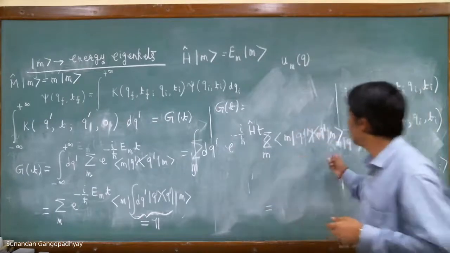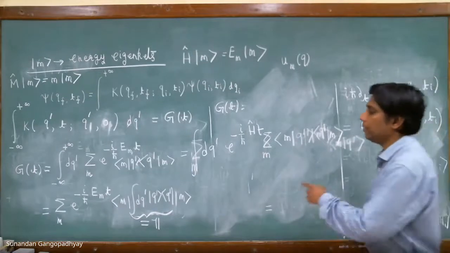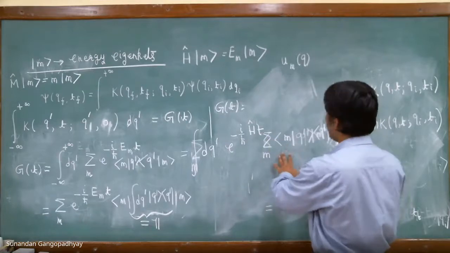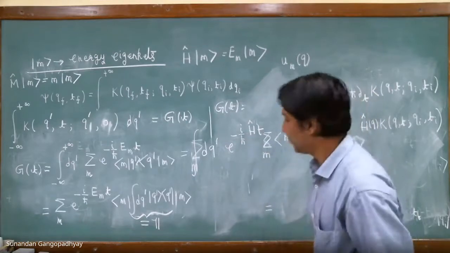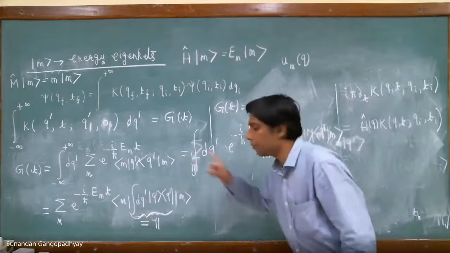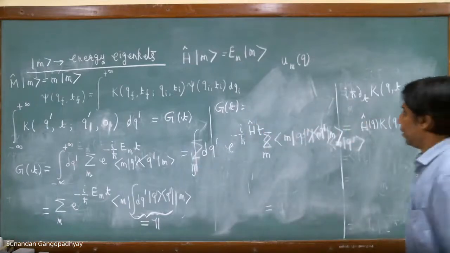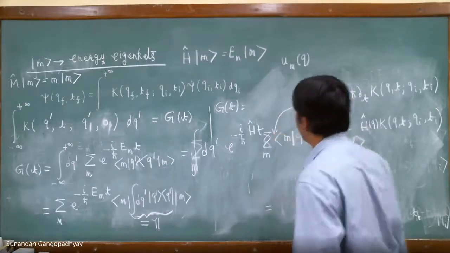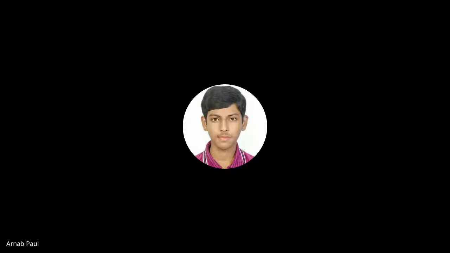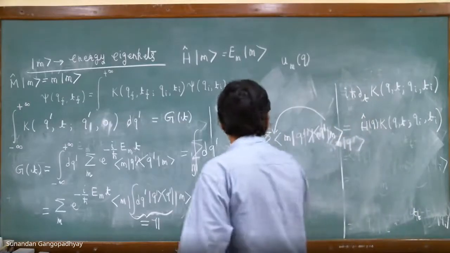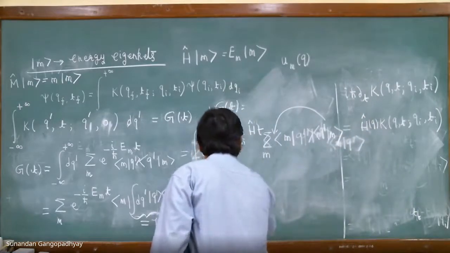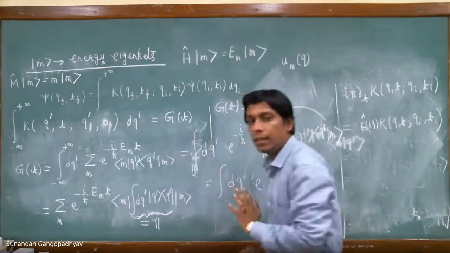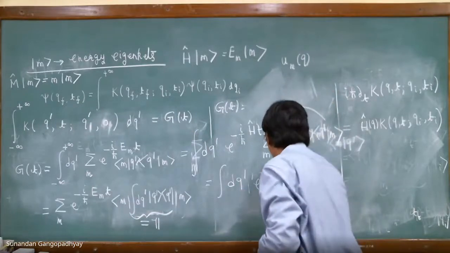Is this okay? I think this is fine, because H hat, when it acts on this m, will give us En. So I can always pull this out. I have not pulled this out of the integral. Now I can take this over here, and then I can use the complete set of states dq prime. I'm not pulling this outside the integral. So now you have nothing to complain.